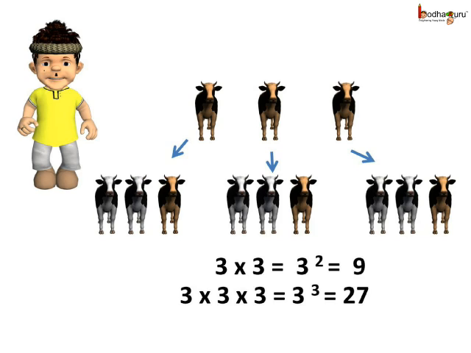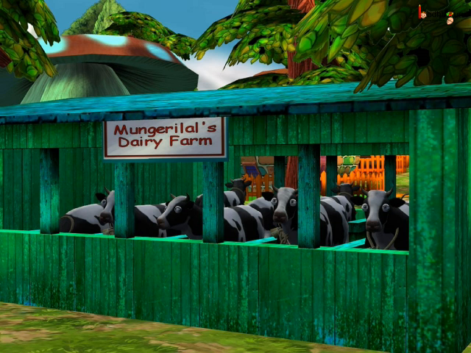So now there are 3 multiplied by 3, which is equal to 3 to the power 2, equal to 9. Then again multiply the previous number by 3, which is 3 multiplied by 3 multiplied by 3, which is equal to 3 to the power 3, and this is equal to 27 cows. And thus he was successful in opening a big dairy farm.